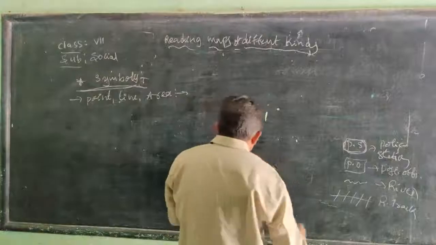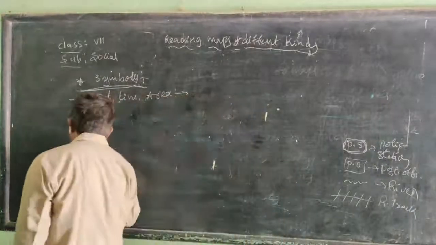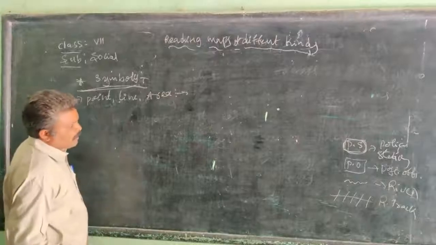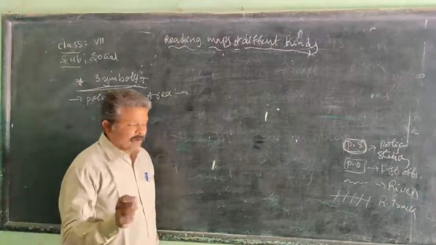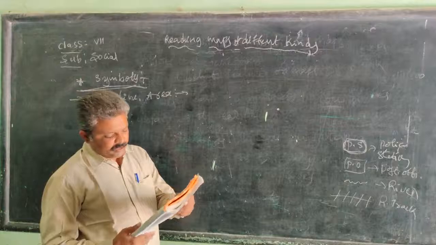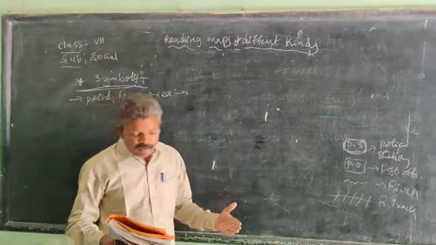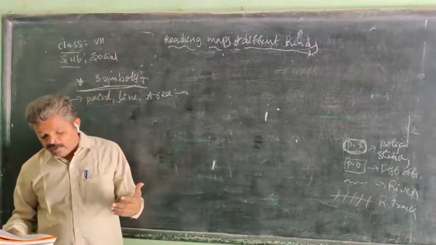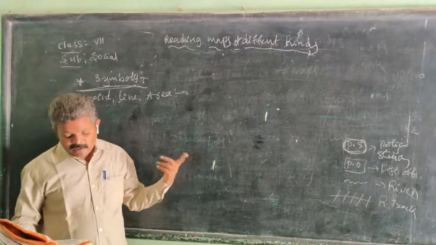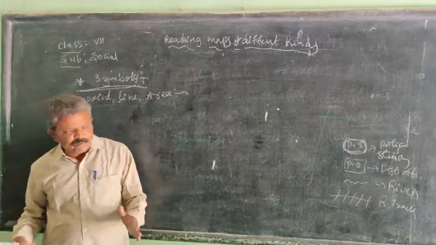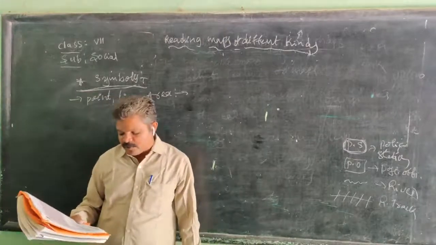So here, point, line, area, color, these are all called real symbols. Every map maker uses symbols to represent information about a particular place.